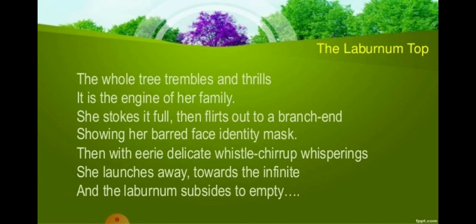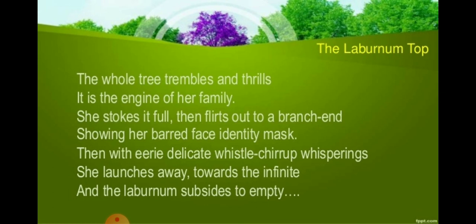Then "engine of a family" is an example of metaphor. And when we see the word "she," the bird is shown as a human being, so it is personification, right beta? I believe it is clear to you.